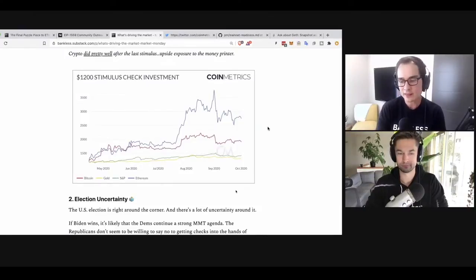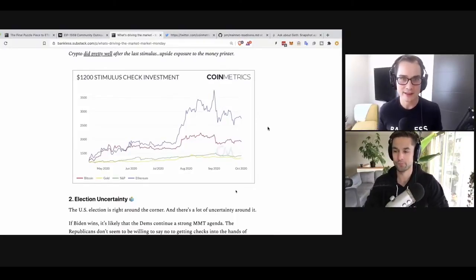But I guess the question to ask yourself is, what are you going to do with your $1,200 check once it comes? If you have enough disposable income to meet your needs, are you going to put it in stocks? Real estate? A store of value? Are you going to put it in crypto? Right. And that's why I think we're seeing this graph respond in that way.